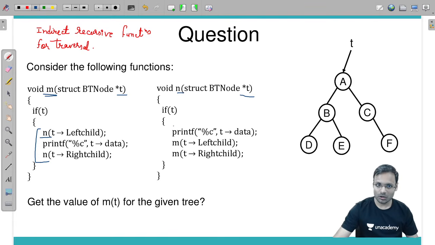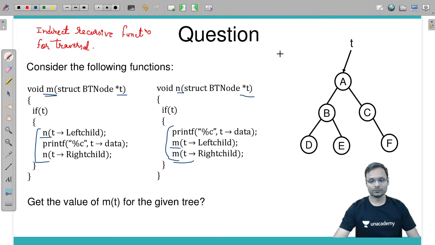If you are calling a function with pointer t, the n function is almost the same. If t is true, you are calling it in pre-order way, but instead of calling the same function n, you are calling function m. Function m means indirectly m is calling itself. First m is calling n and n is calling m. Similarly, indirectly n is calling itself. How? n is calling m and m is calling n.